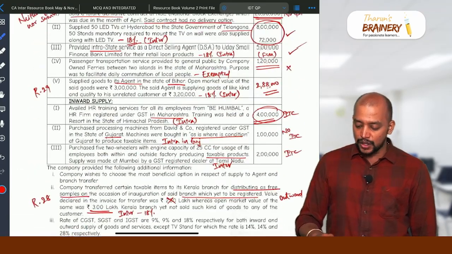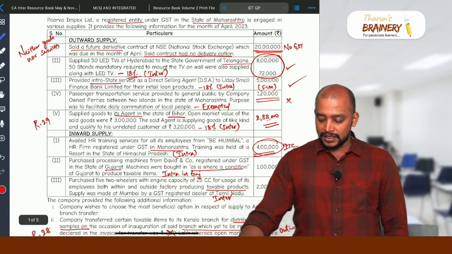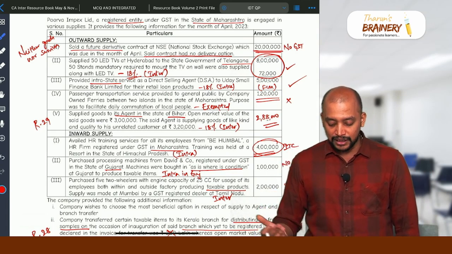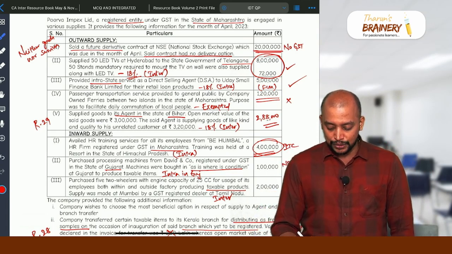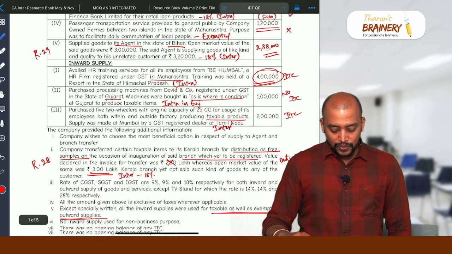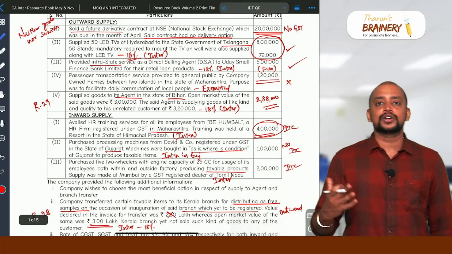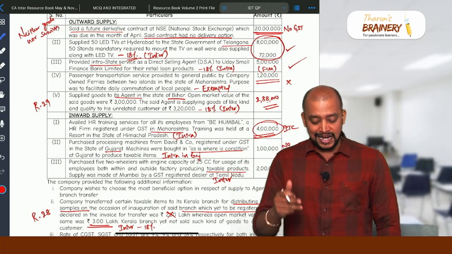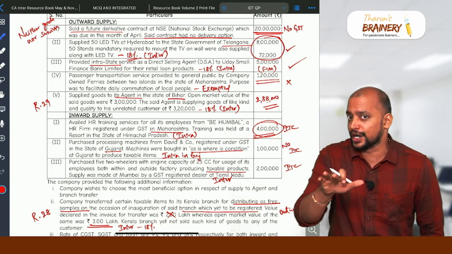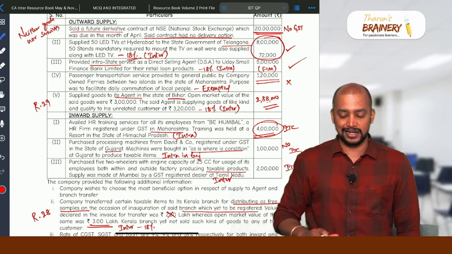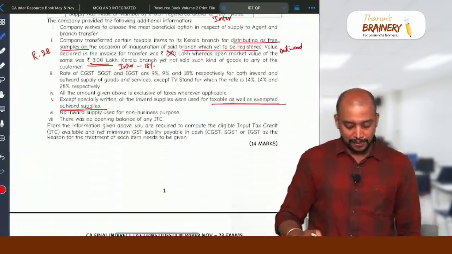And here, if you see the turnover, while taking taxable turnover, 8,72,000 plus 5 lakhs plus 2,88,000, as the outward supply taxable turnover does not exceed 50 lakhs in this month, rule 86B is not required to be applied in this case. So rule 86B is not applicable in this case.